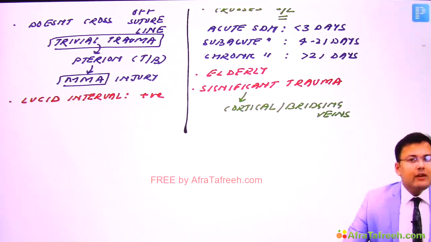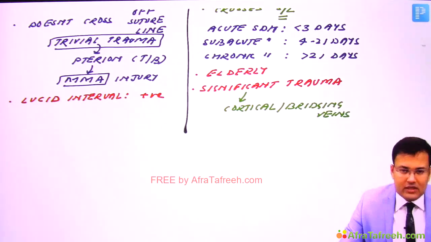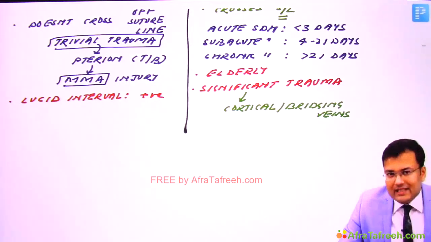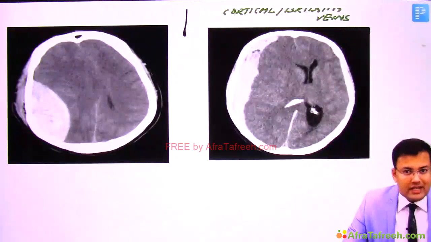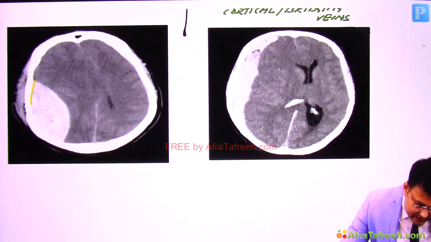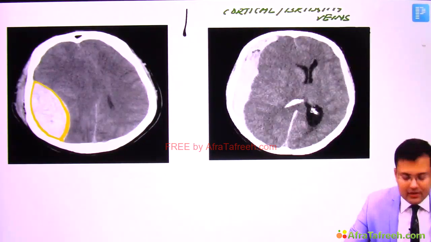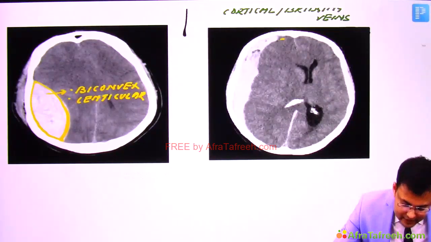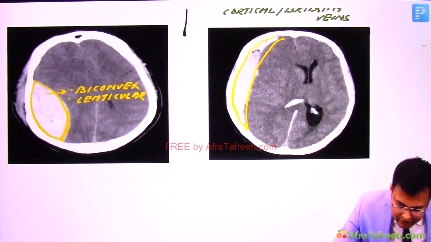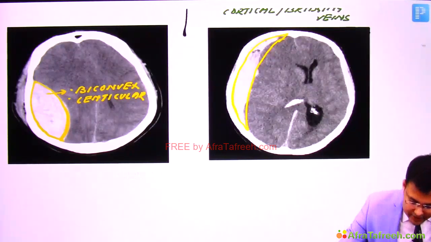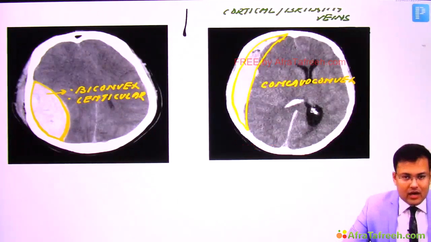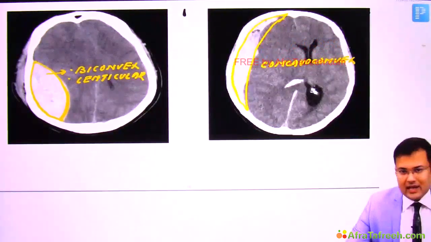Okay, now how are we going to make the diagnosis? Investigation of choice for diagnosis is NCCT. So we go for NCCT head. Now on NCCT head, what you can see in the first picture here is a hyperdense lesion, and can you see what is the shape? It is biconvex or lenticular shaped. Clear? And if you see the second one, this is a concavo-convex hyperdense lesion, right?